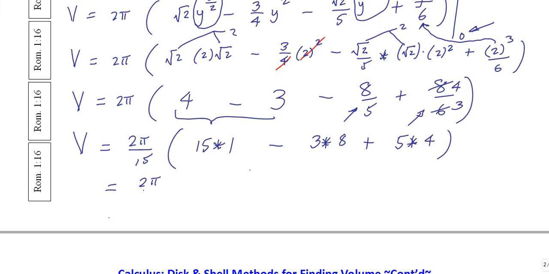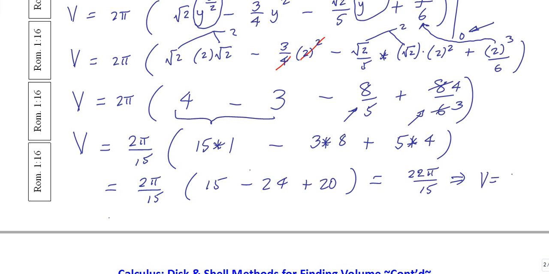We get 2 pi over 15, 15 minus 24 plus 20, what is that? That's minus 4. 15 minus 4 is an 11. 11 times 2 is a 22 pi over 15. So once again, we see that our volume is 22 pi over 15. And that's all she wrote, my good friends.